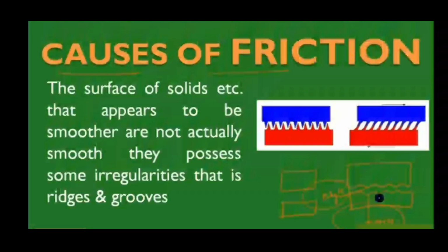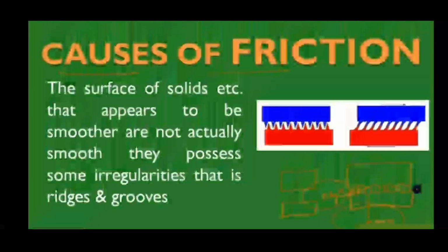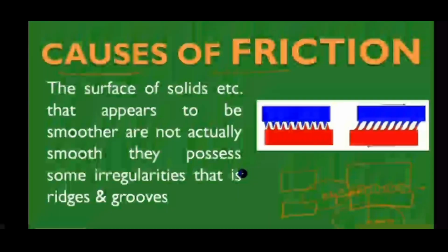For example, a man is walking on a road. Looking from very far, we think the road is very smooth, but it will not be smooth. It will have irregularities, ridges and grooves, ups and downs. Ridges mean a surface that is not smooth.